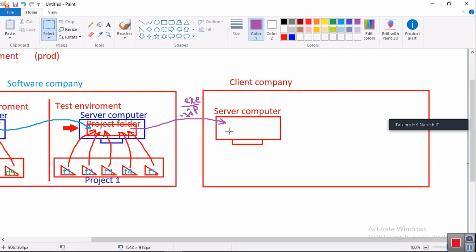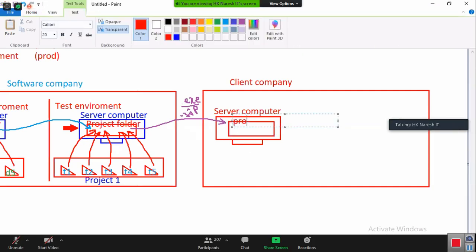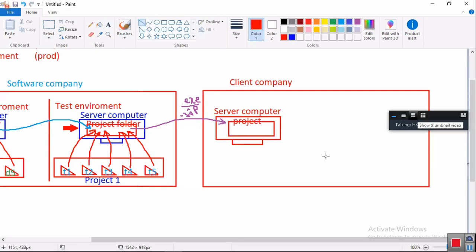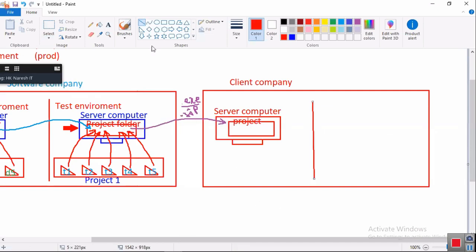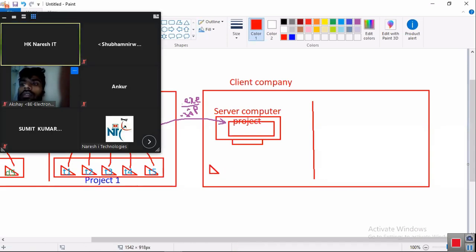Then in the server computer, now the project is copied, sir. Then tell me, is this project correctly developed? Are some mistakes there? So that should be verified by the client. What will this client do? He is going to employ some people, either from the same company or another company, least bother.